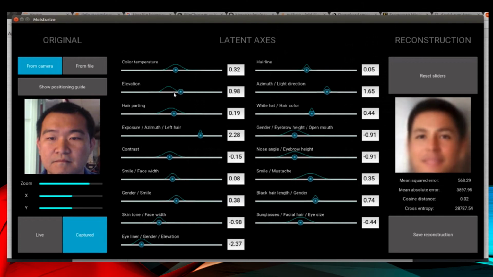I think it's really important to note that this app is not face specific. So had we trained our VAE on a different data set, like say the footage on the dash cam of a car, this interface would still be relevant, since all we would need to change are the labels on all these latent sliders. But the principles are the same. You look at your input and you see how it's being reconstructed.